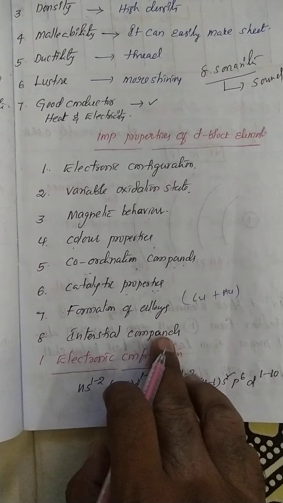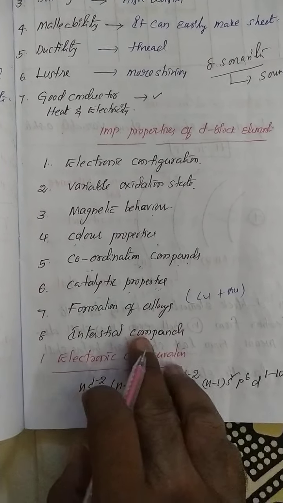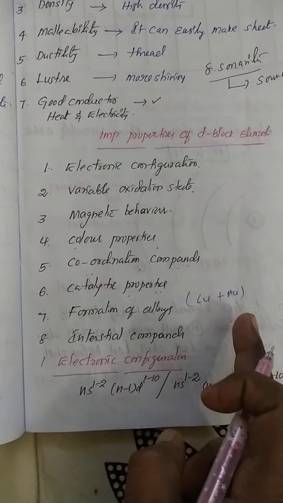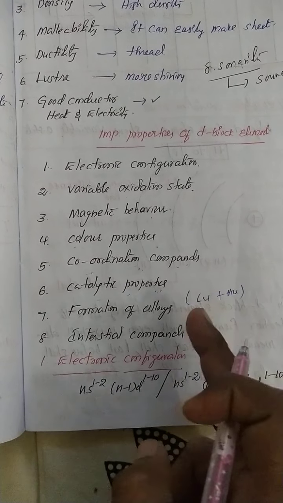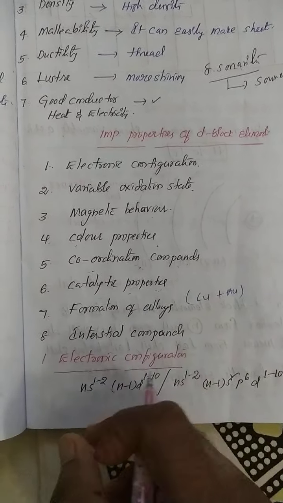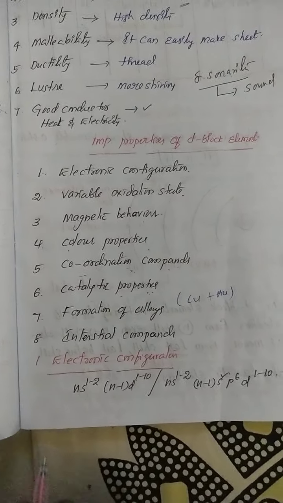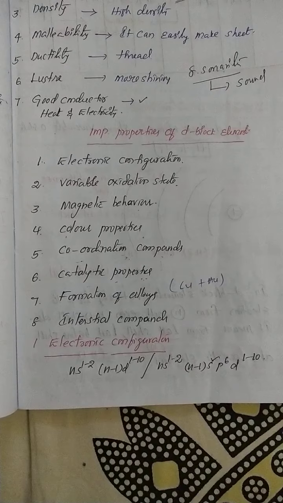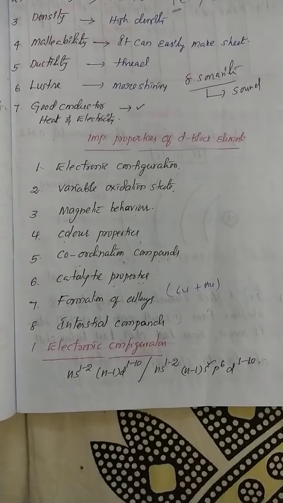And last and final is that they form interstitial compounds. Interstitial compounds is nothing but D block elements can easily mingle with other elements, hence they form interstitial compounds. So my dear students, after completion of these 8 properties, the D block element is completed.